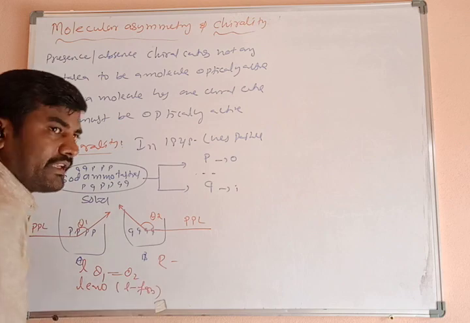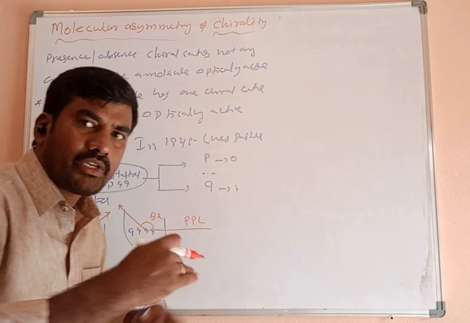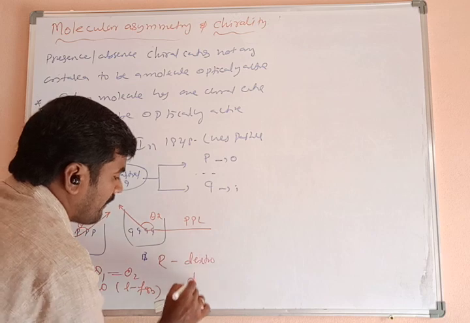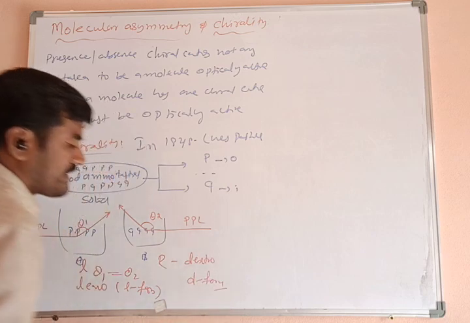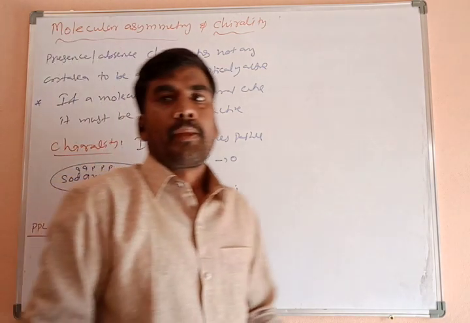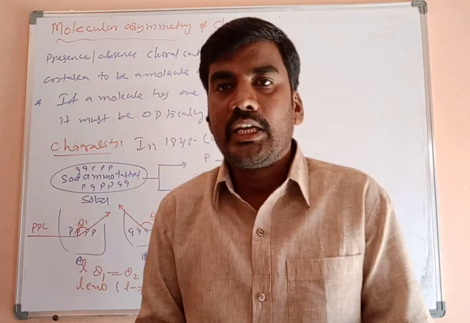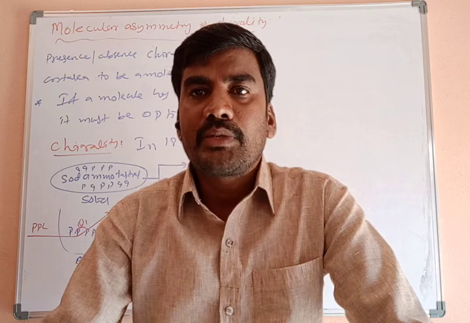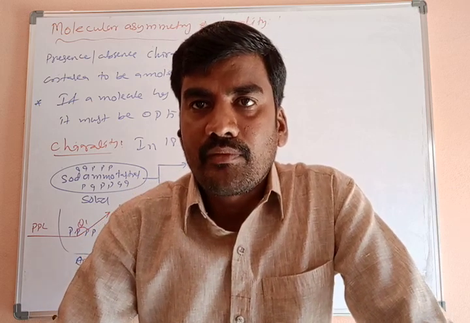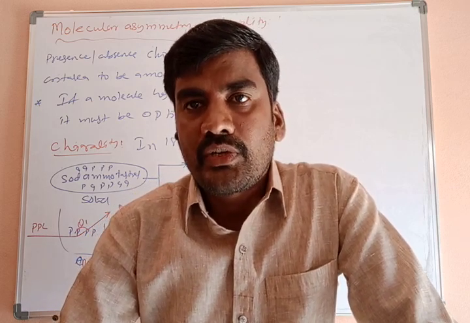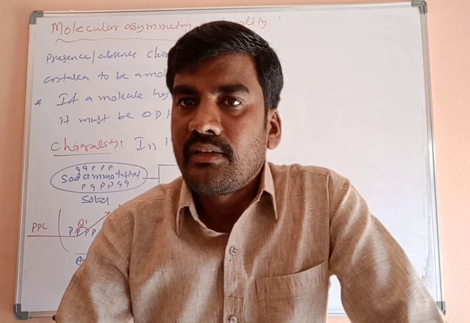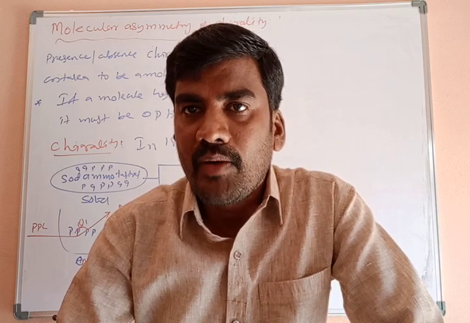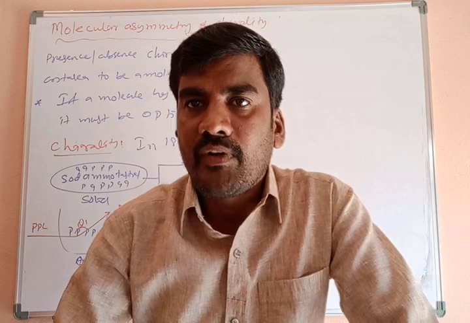And this right side rotating, the plane of the polarized light is rotating to the right side, so it is called dextrorotatory, D form. Already we have discussed this. When plane polarized light is passed into organic solutions, for example, if it is rotating clockwise, it is dextrorotatory; anti-clockwise, levorotatory. Okay, levorotatory means L form, dextrorotatory means D form.